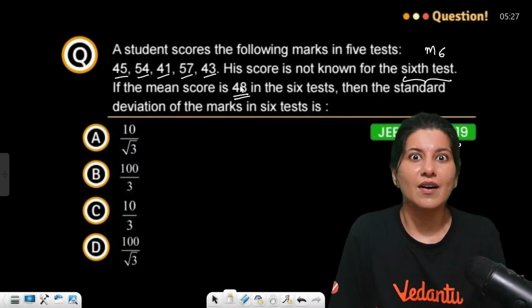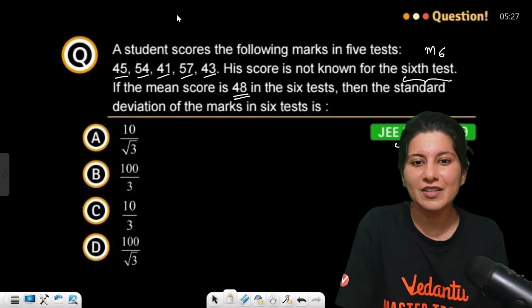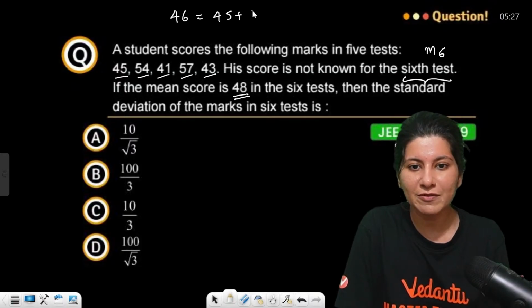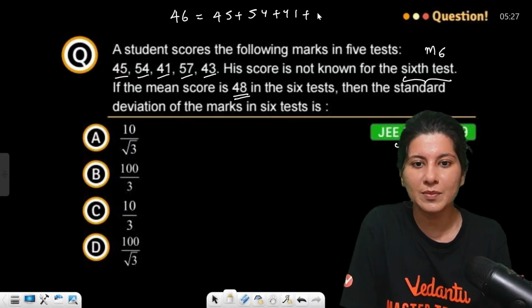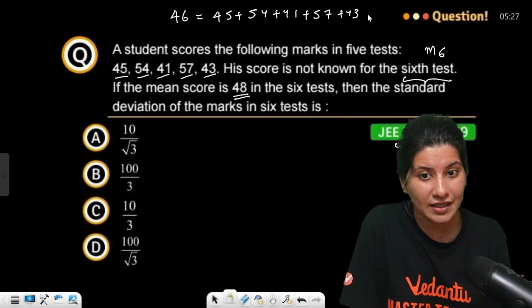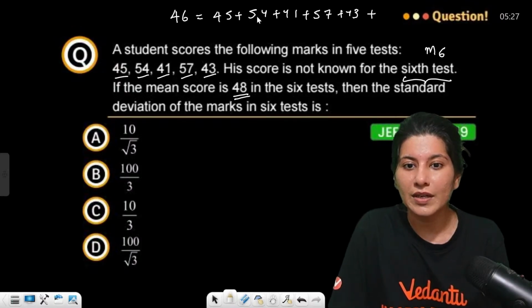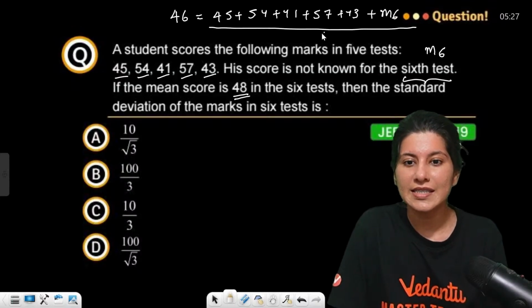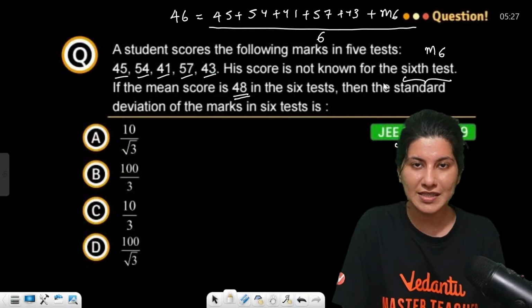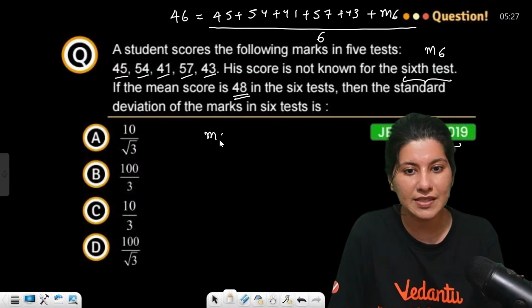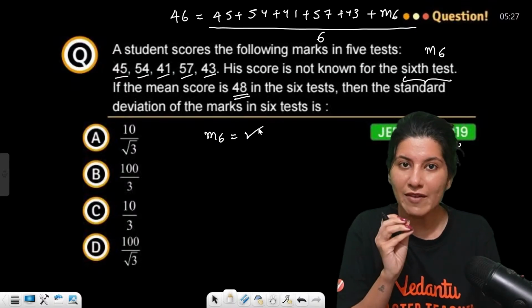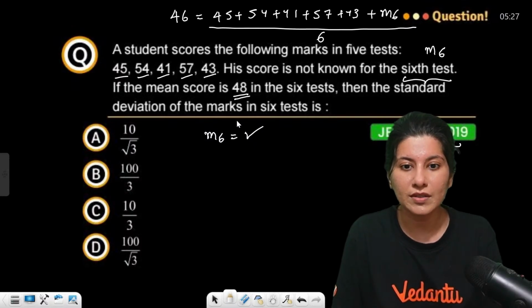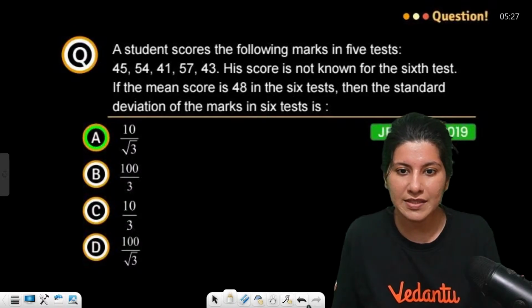So, the mean is given as 48, so can I not calculate? This is 45 plus 54 plus 41 plus 57 plus 43 plus M6, upon 6. From this calculation, you'll be able to calculate M6. Now, M6 is there. You have all the observations with you. You have the mean with you.